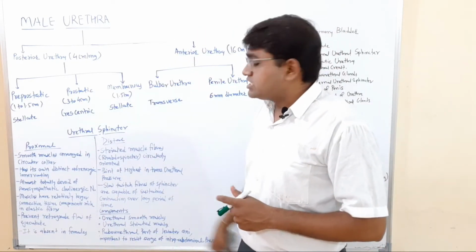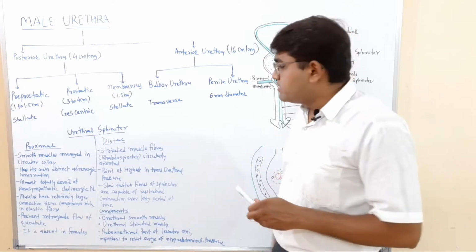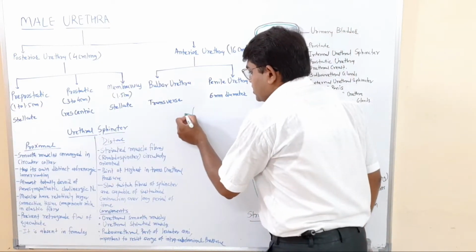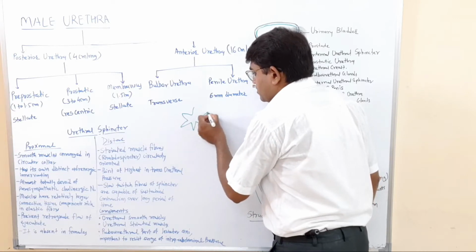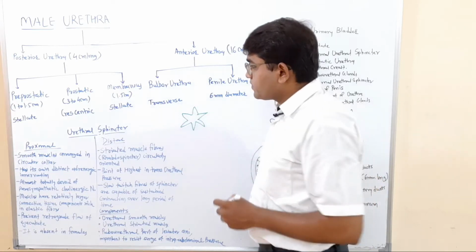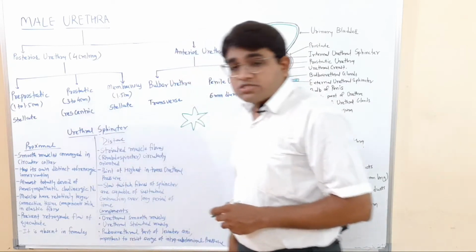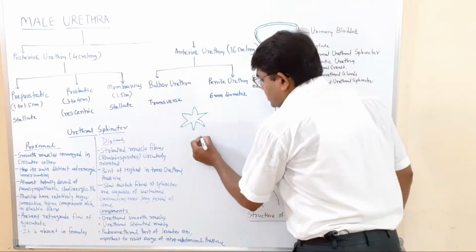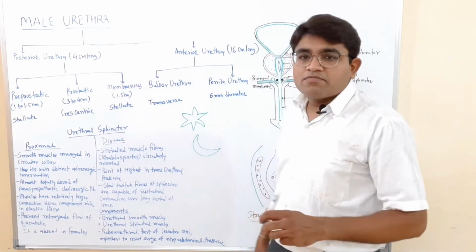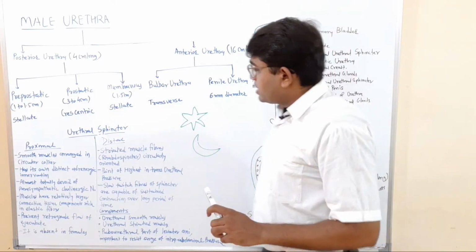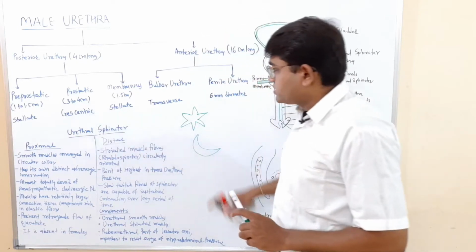Then in the membranous part also, it is a stellate shape, meaning star shaped. Then in the prostatic part, it is a crescentic shape, the half moon shape.